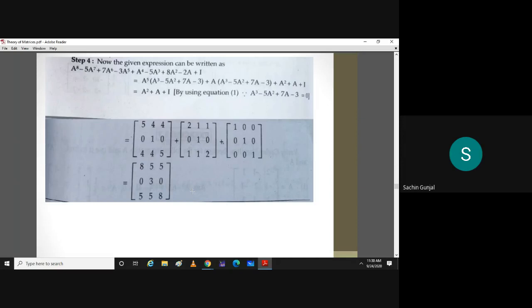Not every power is equal to A. For one n, say A square equals A or A cube equals A, it will happen, but for other powers it will be something different. Okay, sir.